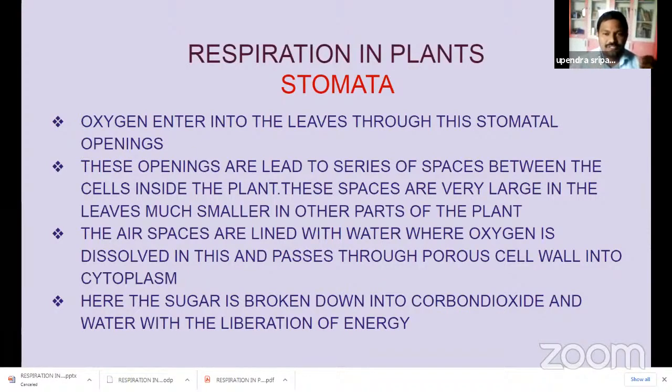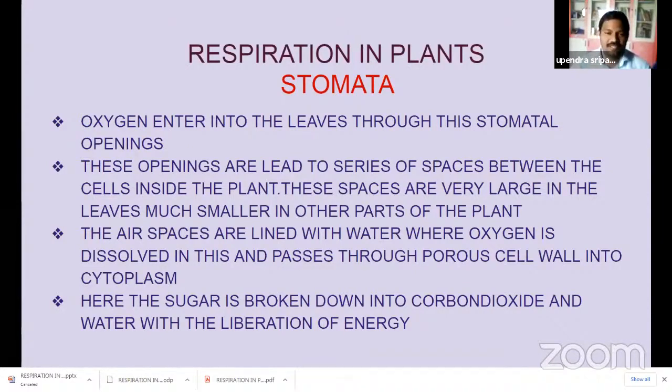These openings lead to a series of spaces between the cells inside the plant. Yes, these spaces mainly cause air diffusion and air spreading to all the cells. These spaces are very large in leaves, much smaller in other parts of the plant. The air spaces are lined with water, where oxygen is dissolved in the process of moving from the cell wall into the cytoplasm. Yes, that is how oxygen enters and moves inside the total tissues and total parts of the plant's body. Here, sugar is broken down into carbon dioxide and water.